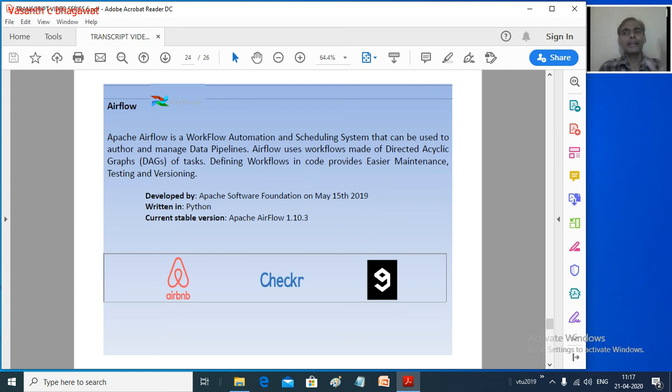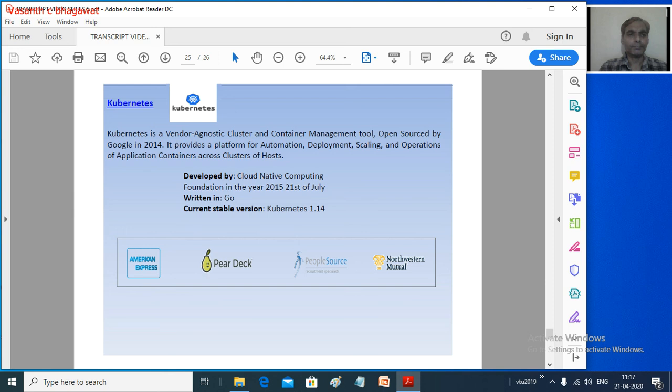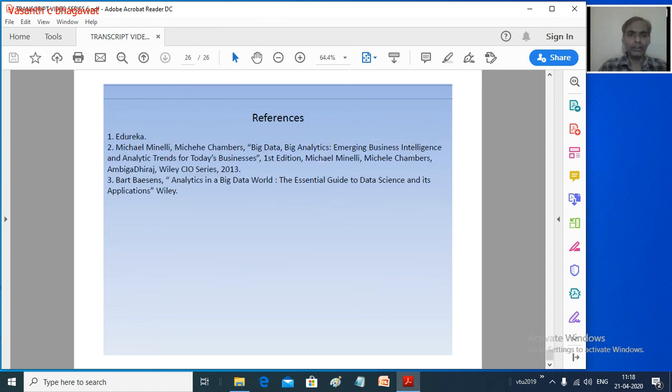Similarly, we have Airflow, which is related to workflow management and scheduling. When we are looking at an application related to workflow automation or task scheduling, Airflow is a very good technology for dealing with it. And similarly, we have Kubernetes. It deals with cluster management. When we are working with cluster management, we can go with this technology. These are some of the latest big data technologies we have discussed.